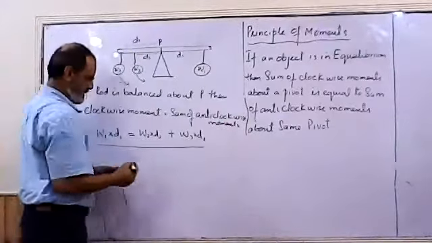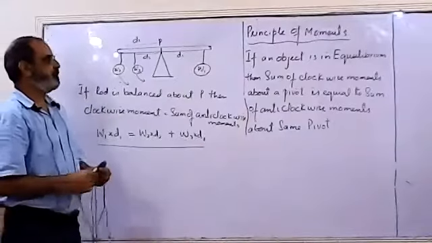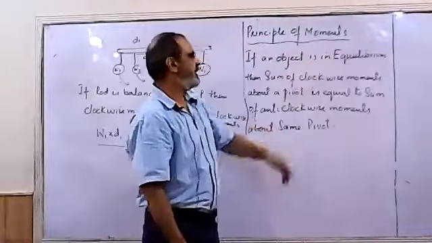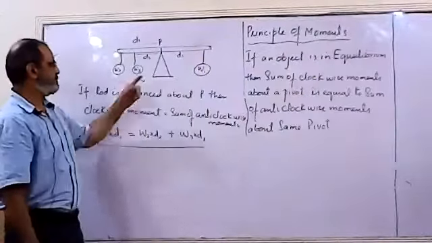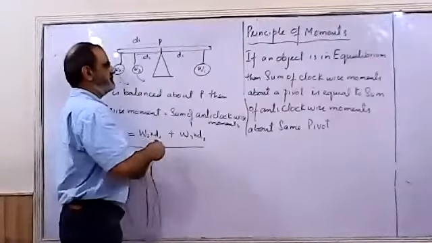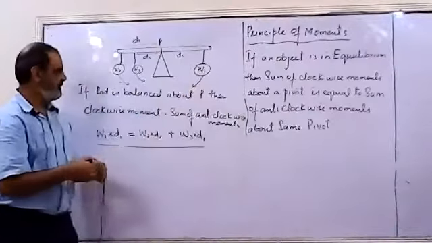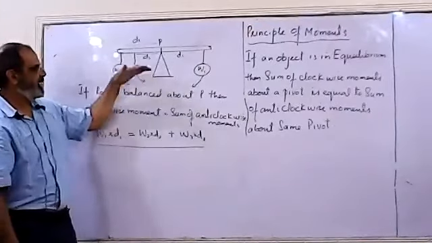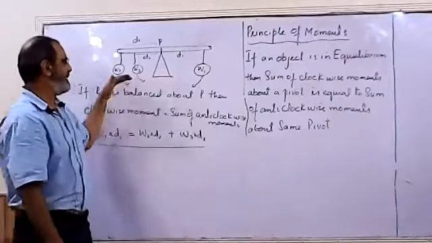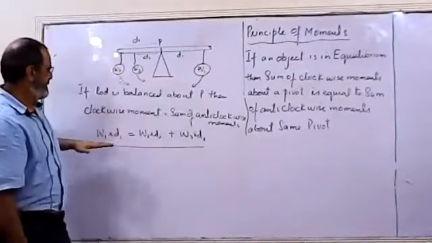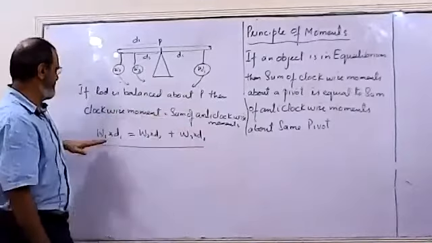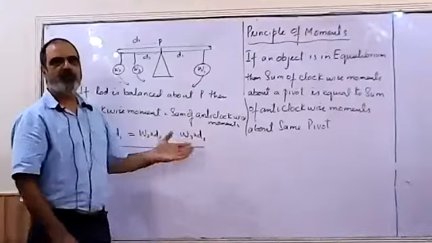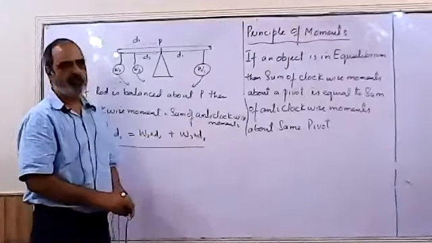So this is the statement for the principle of moments. It says if an object is in equilibrium, means it is already balanced, then sum of clockwise moments will be equal to sum of anti-clockwise moments. And we have considered a rod balanced with three weights suspended, one on the right, two on the left. The formula comes out to be W1 into D1 is equal to W2 into D2 plus W3 into D3. This formula will be used in the problem solving.